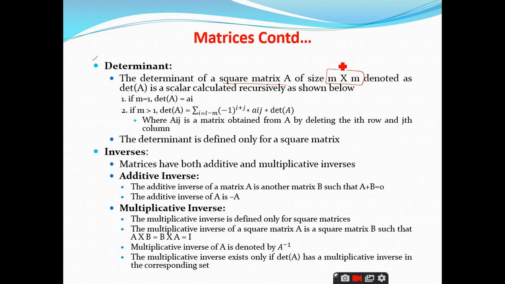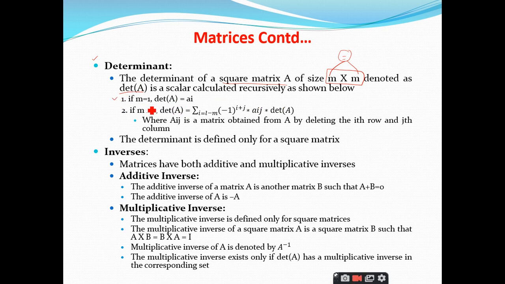Because it is 2 by 2, sir. So the determinant should always be calculated for a square matrix, right? So the number of rows is equal to the number of columns. It is denoted as det A, and this is a scalar calculated recursively as shown here.